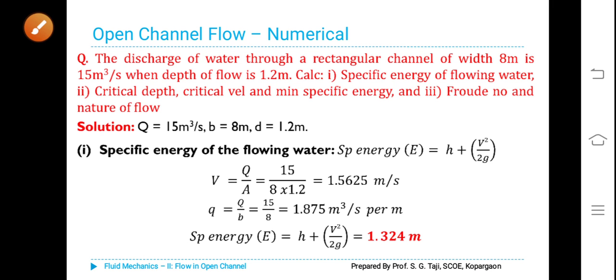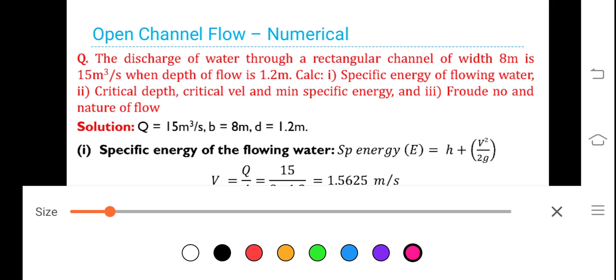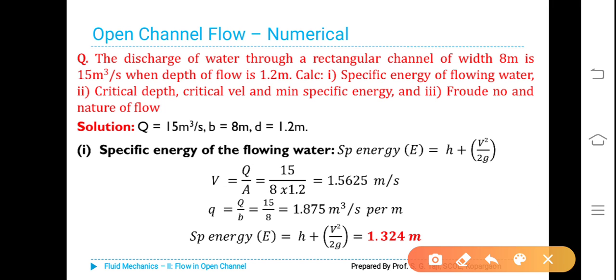Next, we'll take some numerical problems. The discharge of water through a rectangular channel of width 8 meter is 15 meter cube per second, when the depth of flow is 1.2 meter.